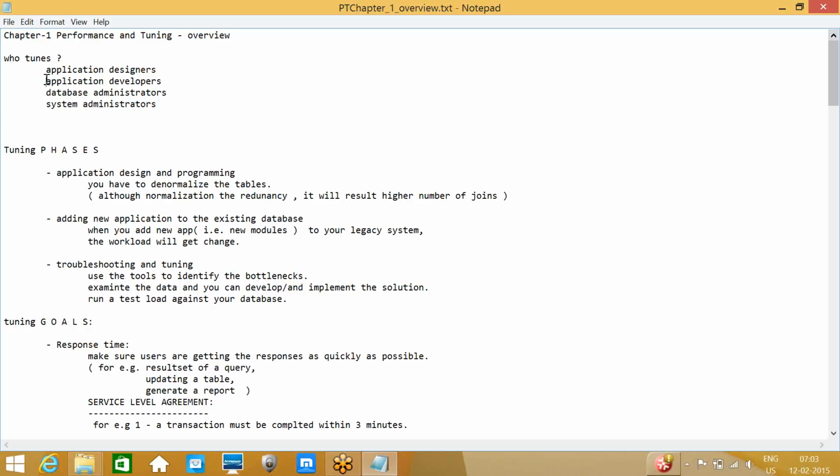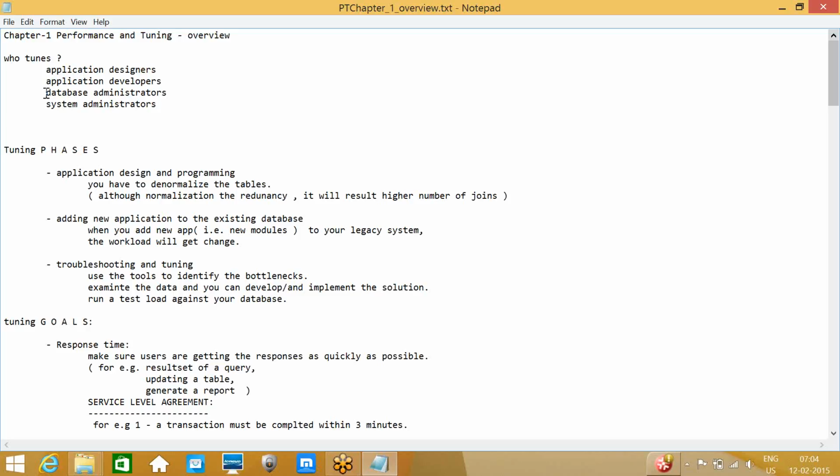The third one is database administrators. We are the people who are managing the databases and the performance of the database. So what is the administration task in performance tuning? As a DBA, he daily checks all the top 10 queries running in the database, whether at a 4 hour interval or a 1 day interval.